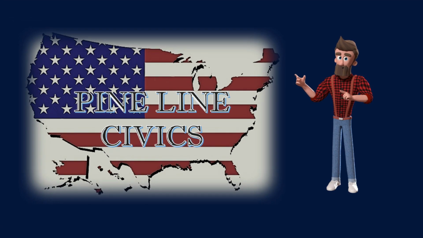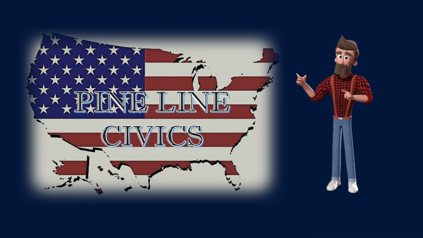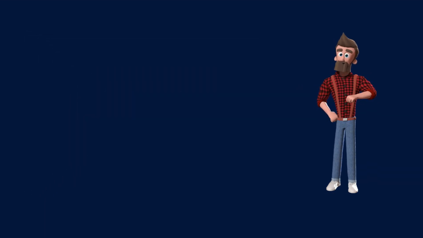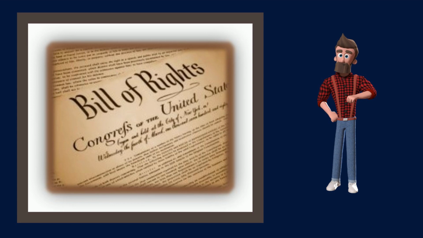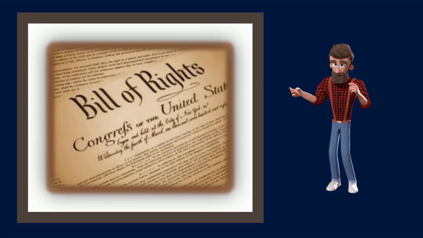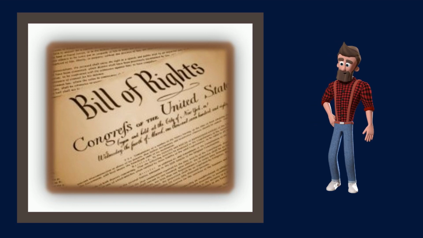Now that we've discussed the 7 articles, let's move on to the amendments of the Constitution. The first 10 amendments are often called the Bill of Rights. These 10 amendments were proposed September 25, 1789, and became effective December 15, 1791.